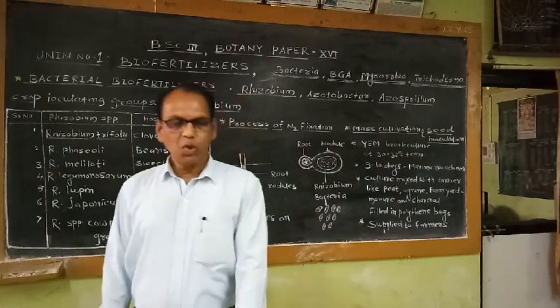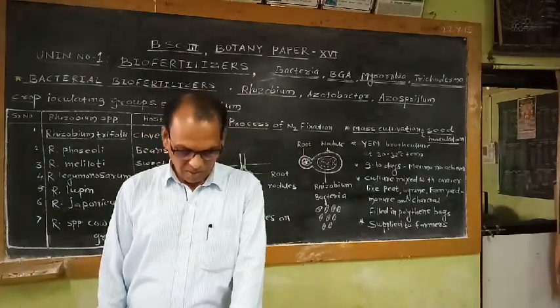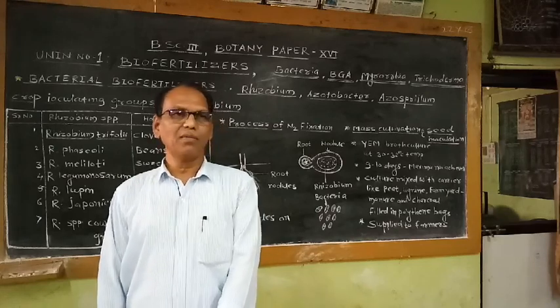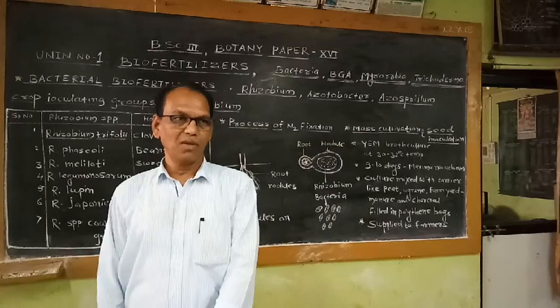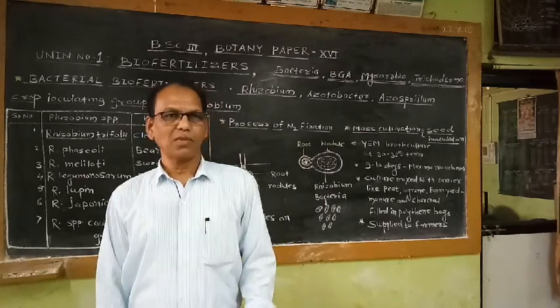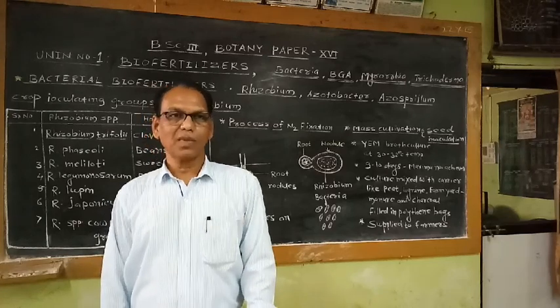Due to excessive use of these synthetic fertilizers, soil salinization problems are created in many places. For example, on the banks of the rivers, sugarcane cultivation is generally done by the farmers.